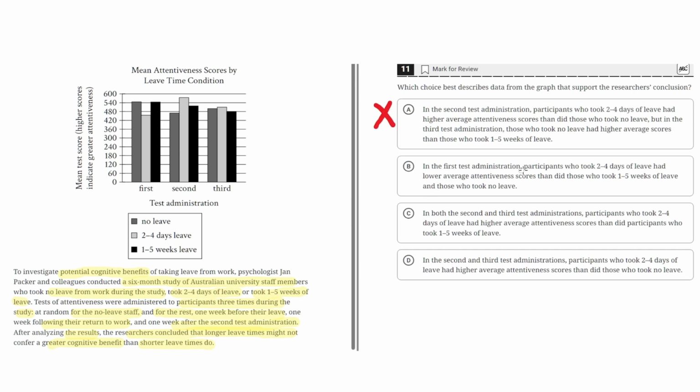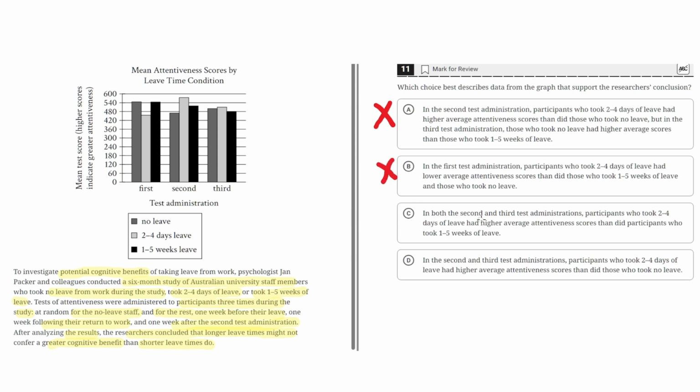B. In the first test administration, participants who took 2 to 4 days of leave had lower average attentiveness scores than did those who took 1 to 5 weeks of leave, and those who took no leave. This is incorrect because this suggests that shorter leave times are worse than longer leave times, so B would be incorrect.